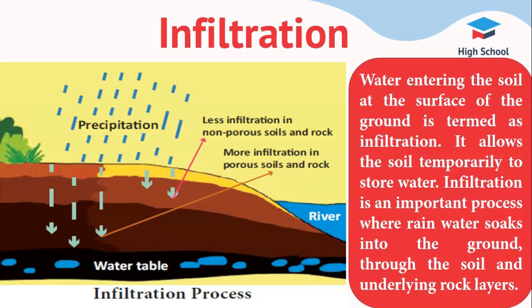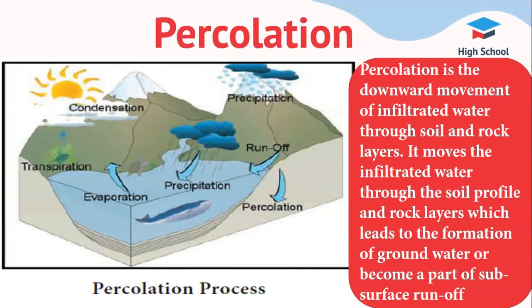Some of the water remains underground and is called groundwater. The rate of infiltration is influenced by the physical characteristics of the soil, vegetative cover, moisture content of the soil, temperature, and rainfall intensity. The terms infiltration and percolation are often used interchangeably.